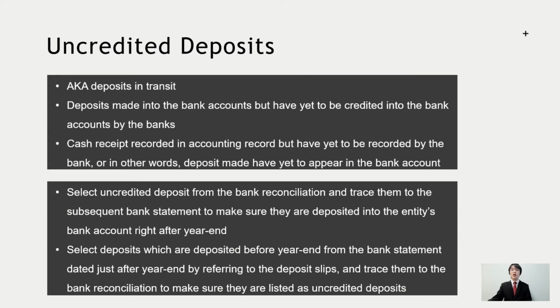To verify this, auditors can select uncredited deposits from the bank reconciliation and trace them to the subsequent bank statement to make sure that they are deposited into the entity's bank account right after the year end. They can also select deposits which are deposited before year end from the bank statement dated just after year end by referring to the deposit slips and trace them to the bank reconciliation to make sure that they are listed as uncredited deposits.